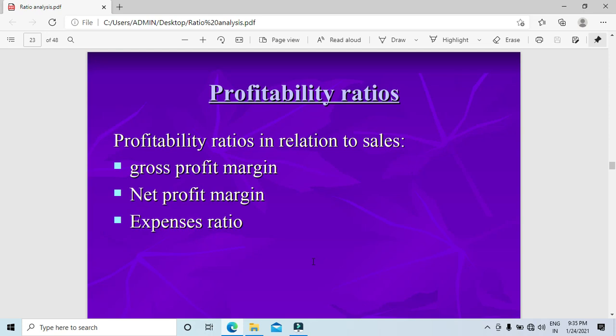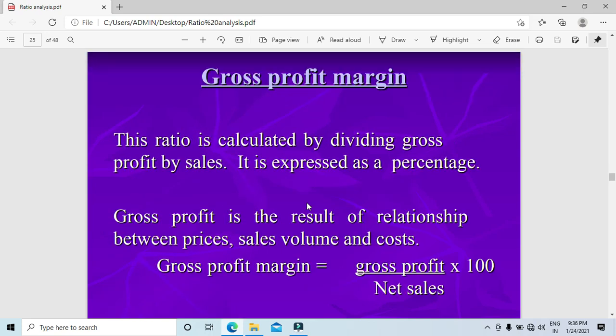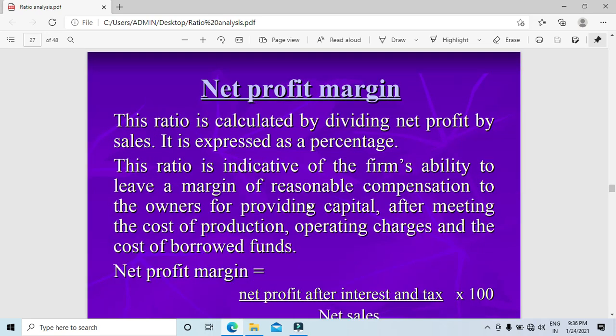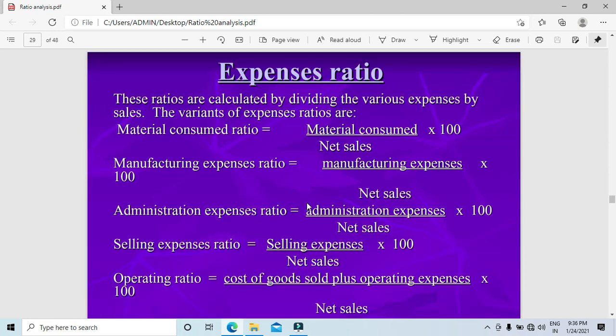You will get this. Return on assets: wherever return is there, the numerator will be net profit after taxes, plus or minus adjustments, which you need to remember, divided by assets. In the same manner you do return on capital employed, and return on shareholders' equity; all of them will be like this only. Then earnings per share, dividend per share, dividend payout ratio, price earnings ratio; you need to remember where things take place.